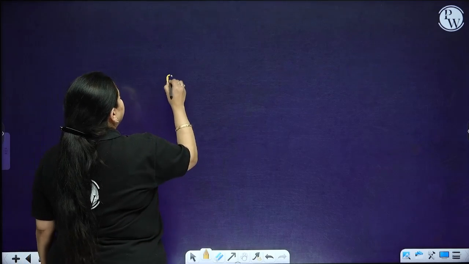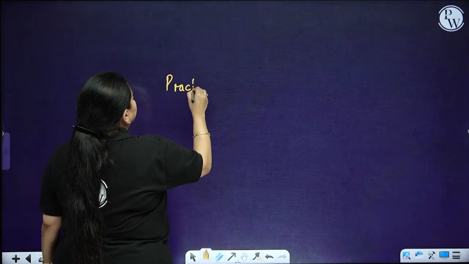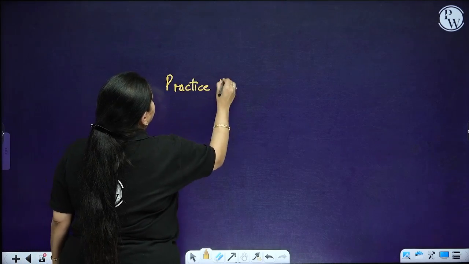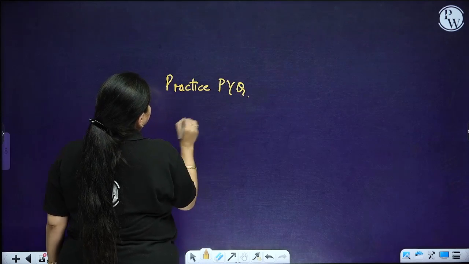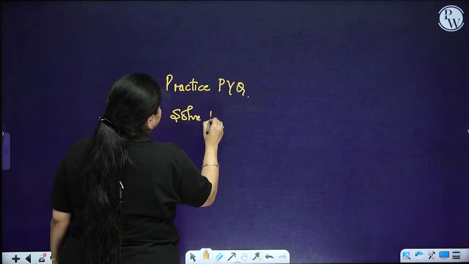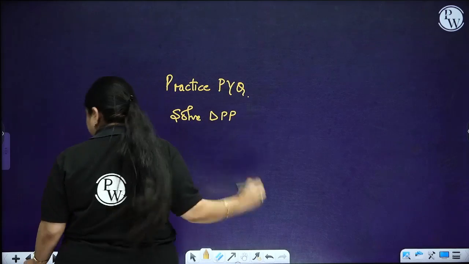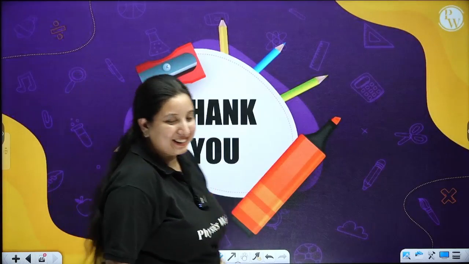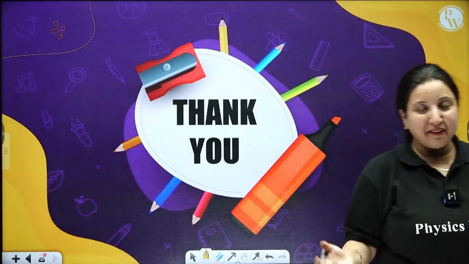So as your homework, practice PYQs and solve the DPP which you are going to get along with this, and for haloalkanes and haloarenes this much only.